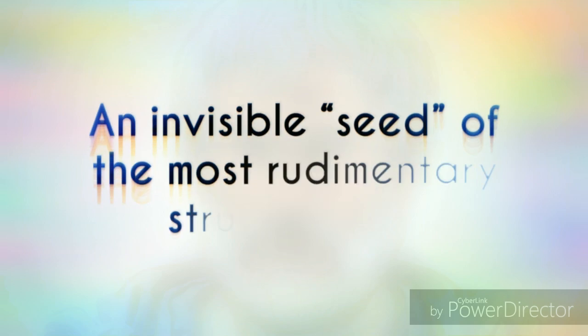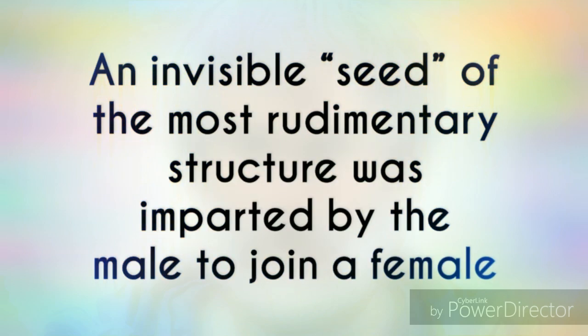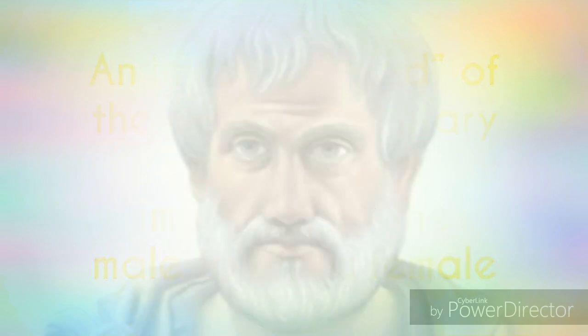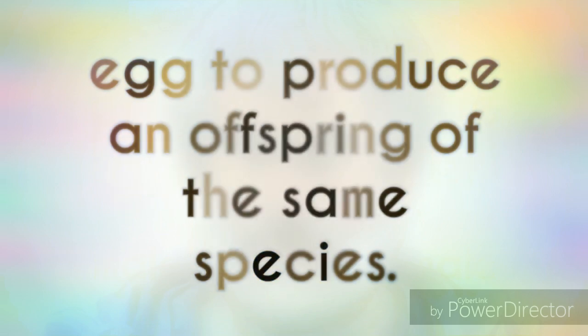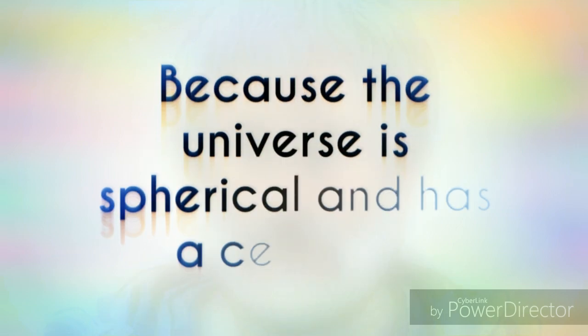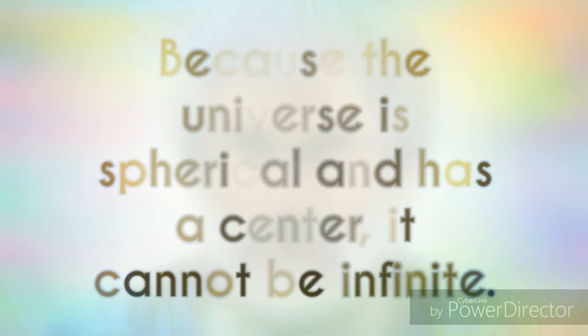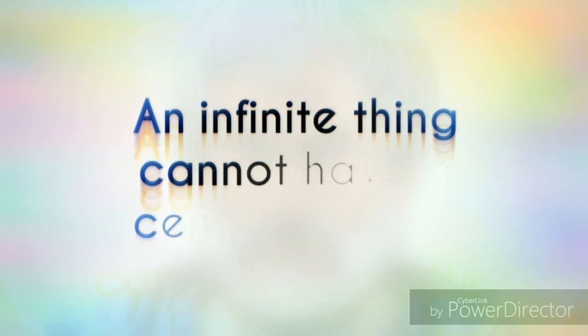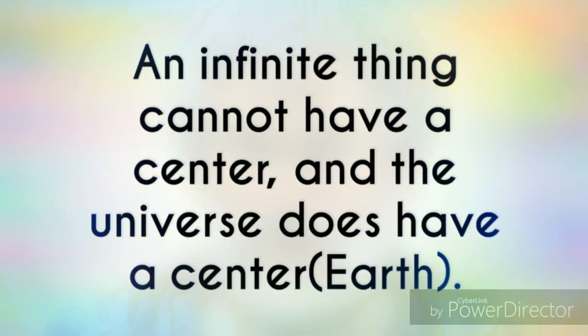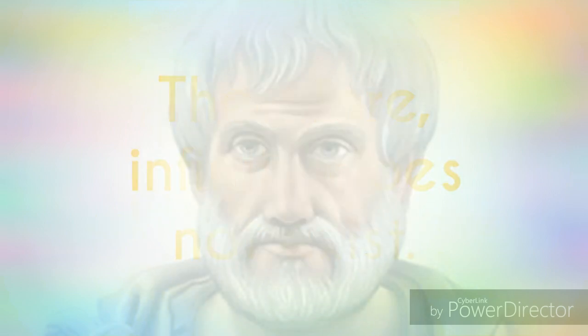An invisible seed of the most rudimentary structure was imparted by the male to join a female egg to produce an offspring of the same species. Sixth one is Aristotle's concept of infinity. Because the universe is spherical and has a center, it cannot be infinite. An infinite thing cannot have a center, and the universe does have a center, Earth. Therefore, infinity does not exist.